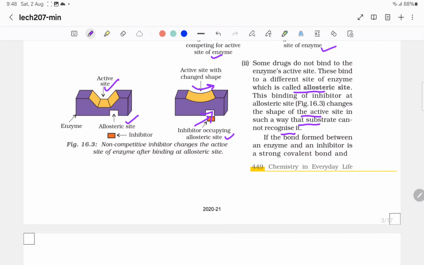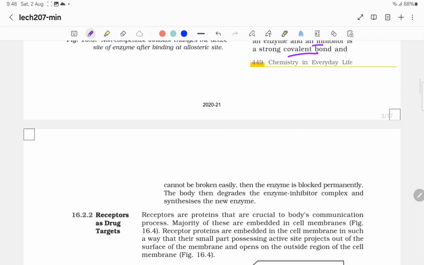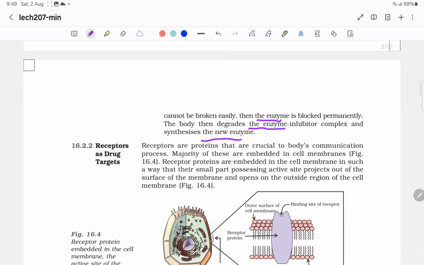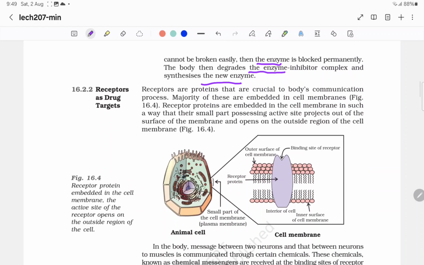If the bond formed between the enzyme and inhibitor is a strong covalent bond and cannot be broken easily, then the enzyme is blocked permanently. The body then degrades the enzyme-inhibitor complex and synthesizes new enzymes. Next are receptors as drug targets.